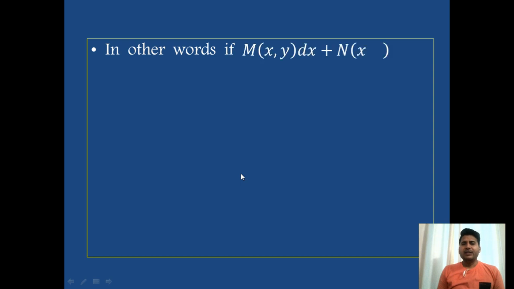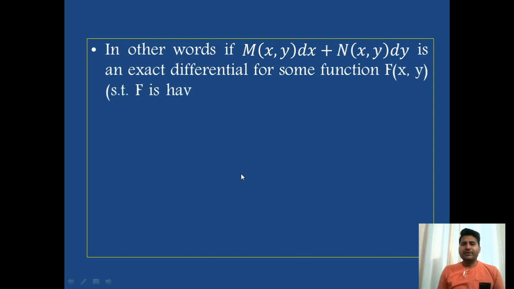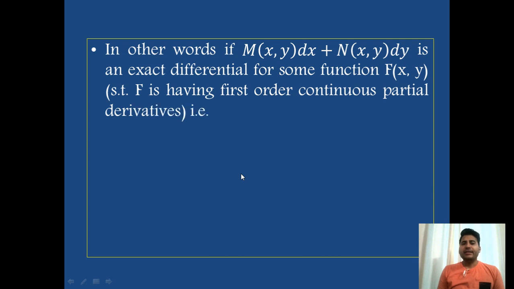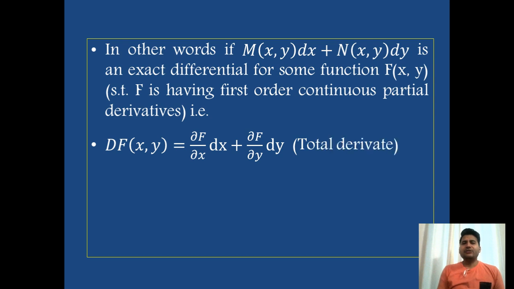In other words, this expression is an exact differential for some function f, such that f has continuous first order partial derivatives. That is, f can be represented like this, and as you see, this is the expression for the total derivative. This expression becomes an exact differential equation if there exists a function f such that the total derivative of f equals this much. If I consider del f over del x as M and del f over del y as N, then this equation will be an exact differential equation.